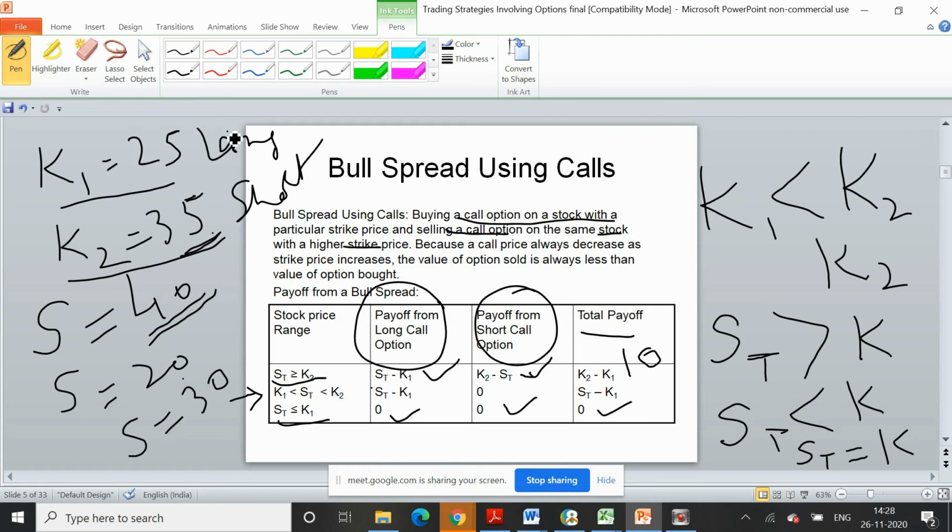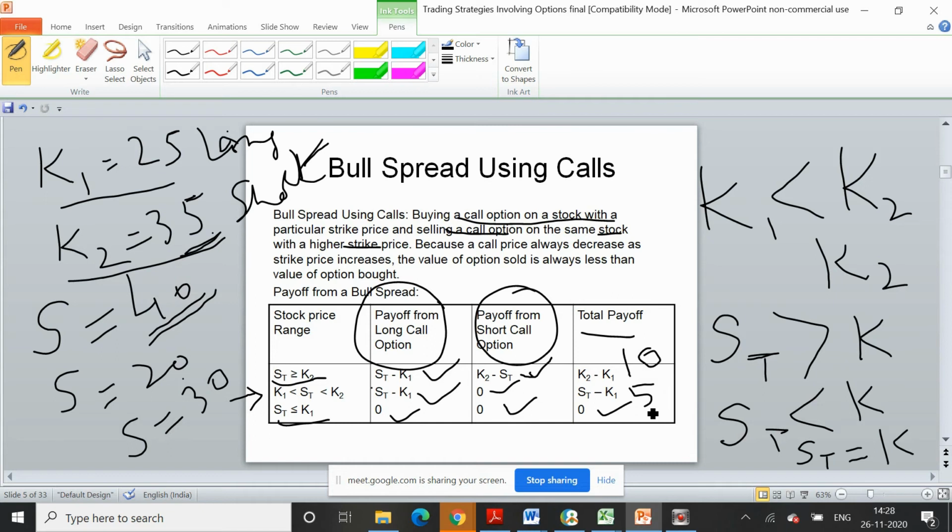So the long call will be exercised, and your payoff will be 30 minus 25, a profit of 5. The person who holds the short call will not exercise the option contract, so his payoff will be 0. So the total payoff is 5 rupees as the profit you have earned in this kind of strategy.